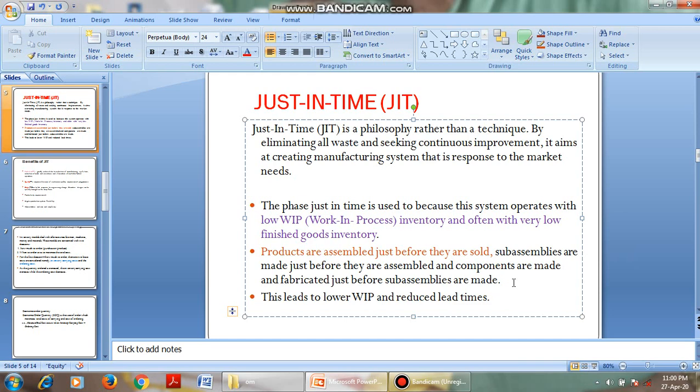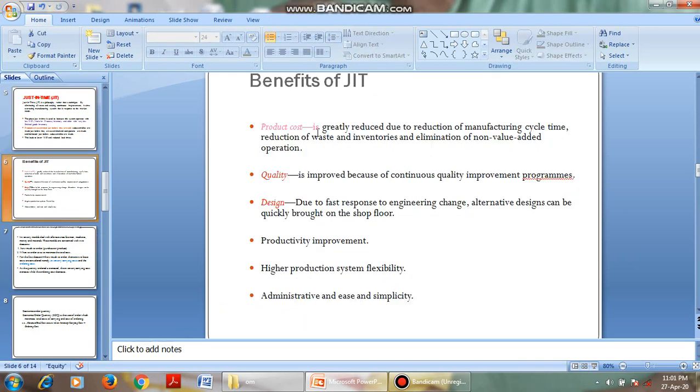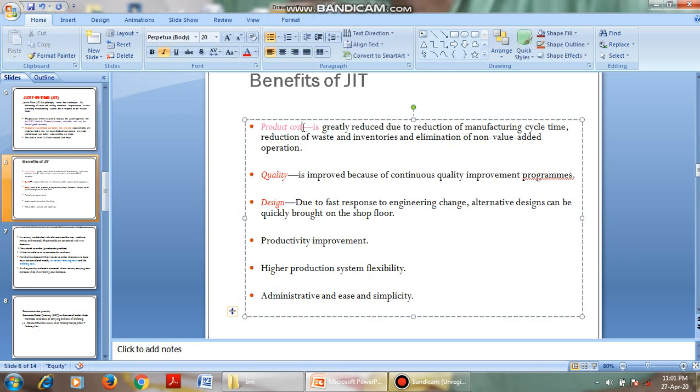Okay. The next thing is the benefits of just in time. If you produce the product in time, the production cost is greatly reduced, and the manufacturing cycle time is also reduced. And quality is also improved.